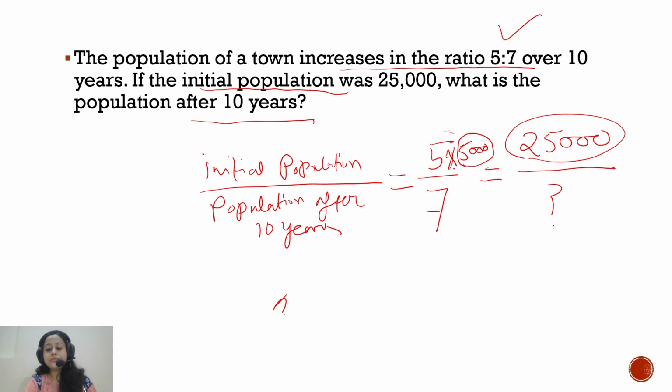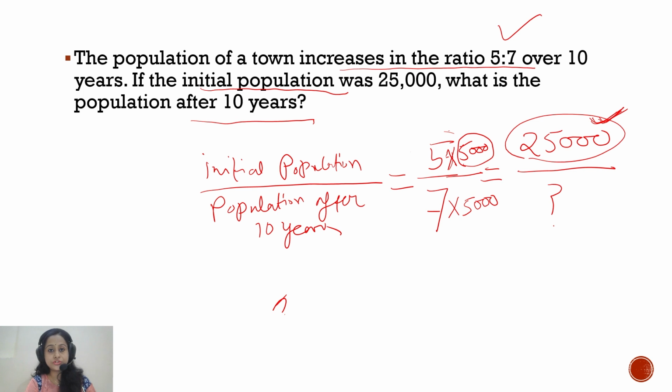If you multiply 5, that is the first term or antecedent, by 5,000, then you will get the desired initial population. Now you cannot alone multiply the first term by 5,000. To keep the ratio intact, you have to multiply the second term also by 5,000. If you multiply the second term by 5,000, you will get the population.